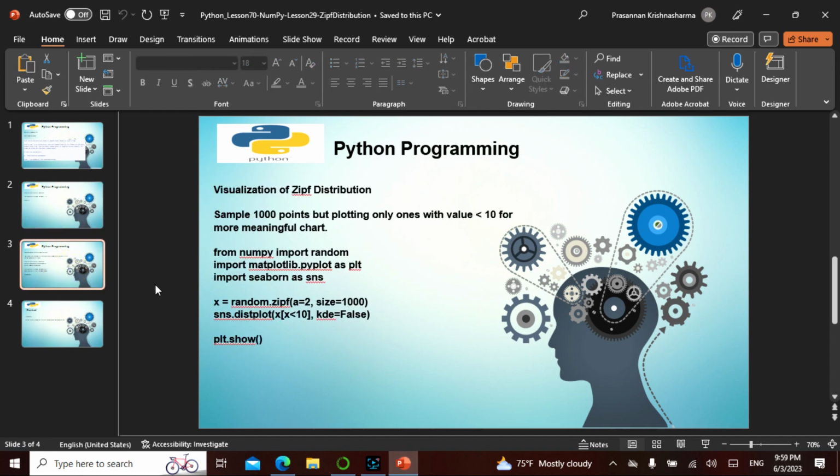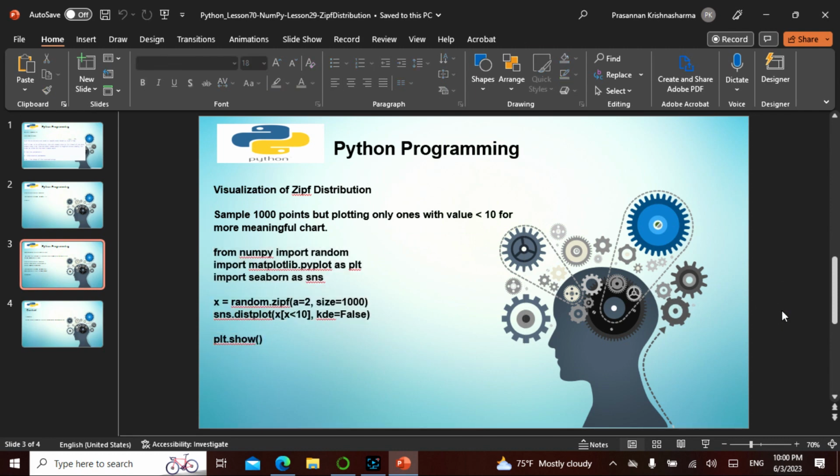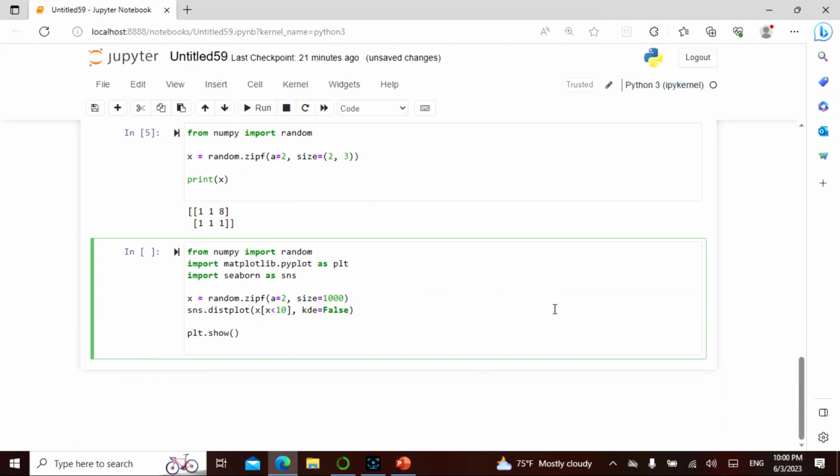Do we have a visualization of the Zipf distribution? Yes, we do. So let's see how it occurs. We are sampling 1000 points, but plotting only the ones with value less than 10 for a more meaningful chart, because you need more distribution for a meaningful understanding.